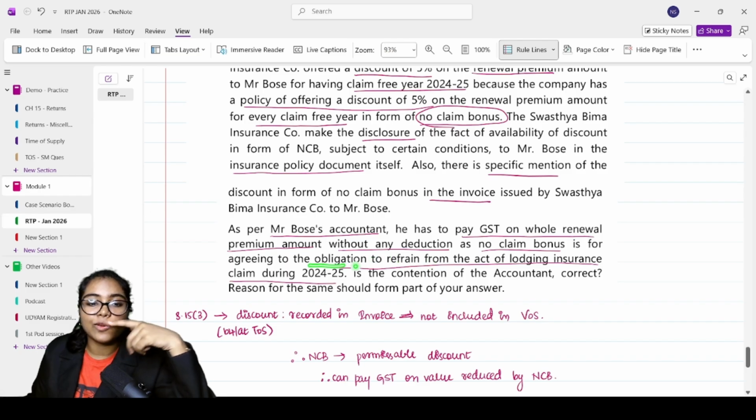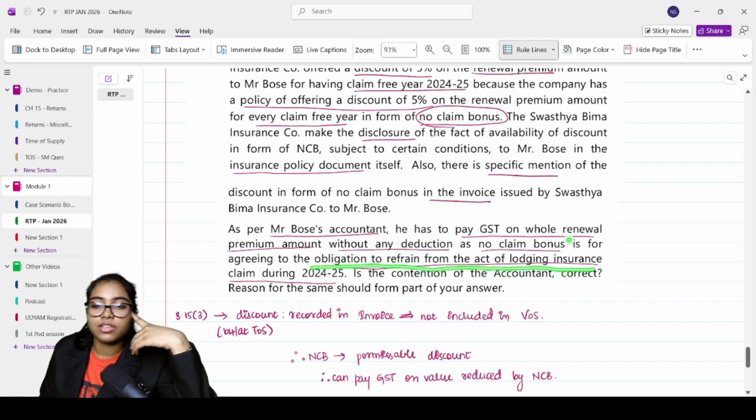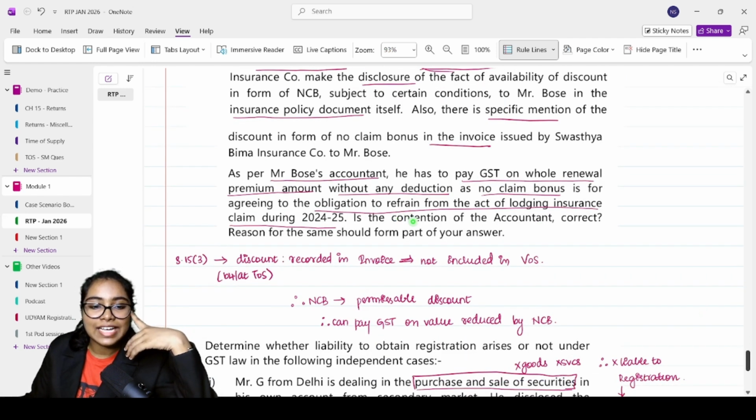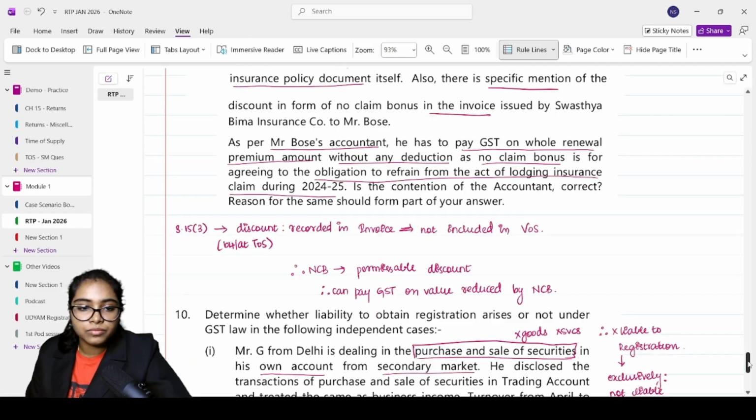Why? What is his reasoning? Look at his reasoning. Agreeing to the obligation to refrain from the act of lodging insurance. No, we are not refraining from the act of lodging insurance here, okay? Is the contention of the accountant correct? Reason for the same should form part of your answer.